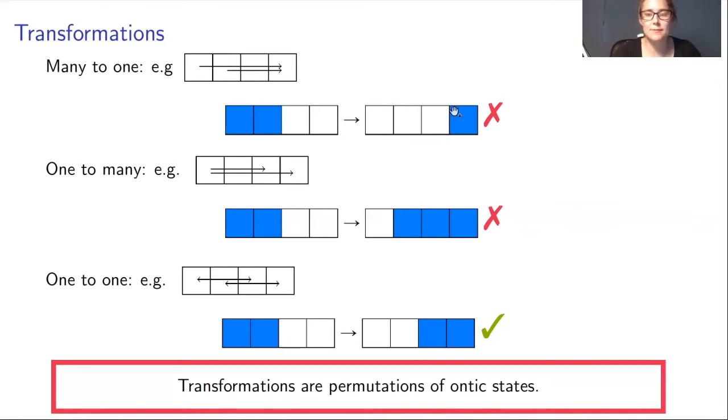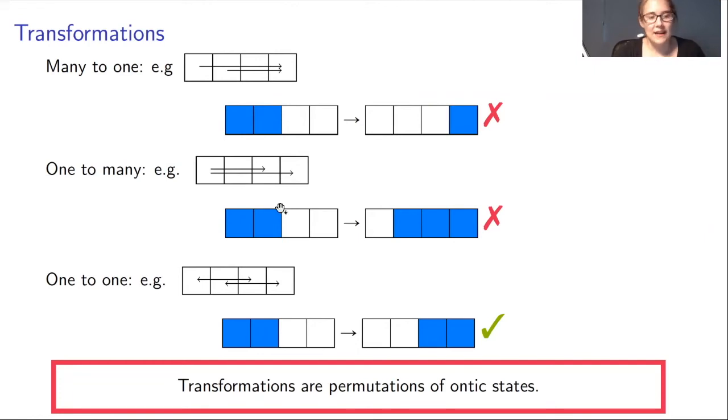So we have more knowledge, which would then violate the knowledge balance principle. We can also have 1-to-many transformations, which can be made such that they give us too little knowledge, such that it also doesn't fulfill the knowledge balance principle.